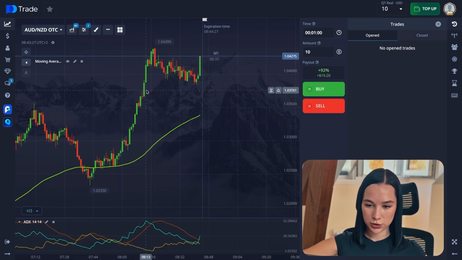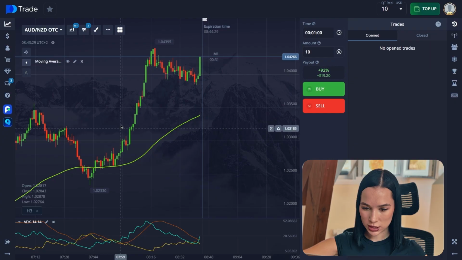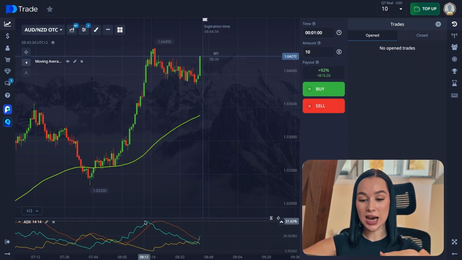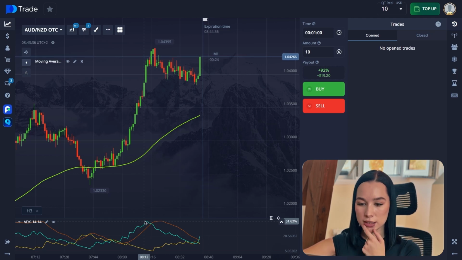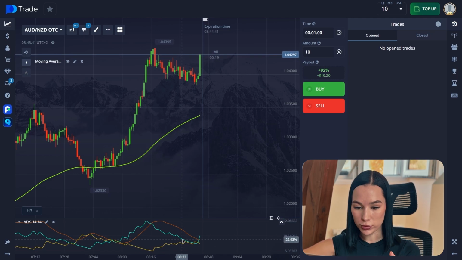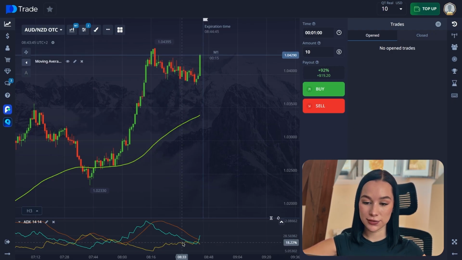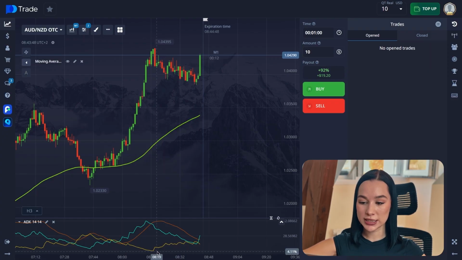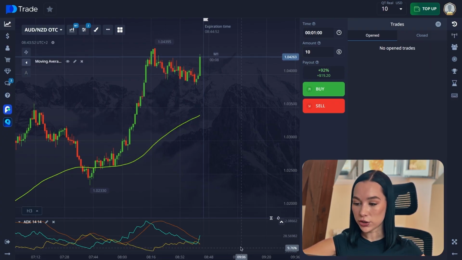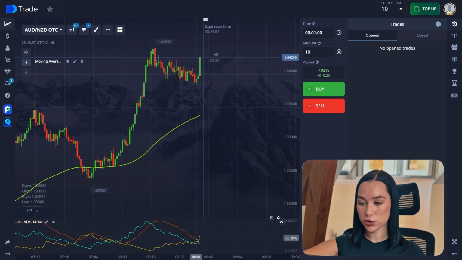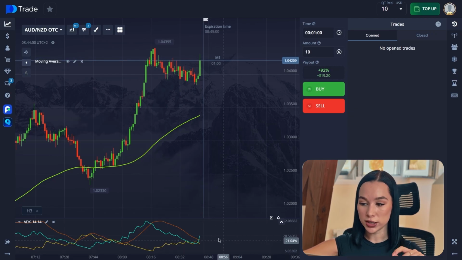Here we can see a pretty good upward trend going for a long time. And we can also see that the blue line of ADX is higher than the yellow one. The blue line is plus D, the strength of upward movement, and if it's higher than all of the other lines, it's giving us a buy signal. Then we also can see minus D, the negative directional indicator. Here we can see it in yellow, so this is the strength of downward movement. And the other line, the orange one, is ADX, so this is the trend strength.